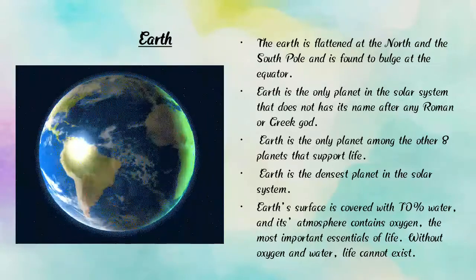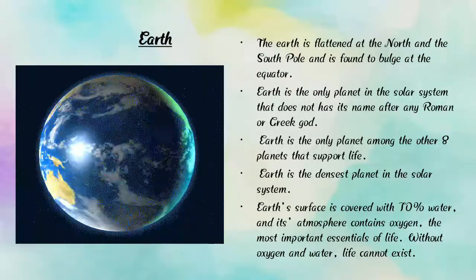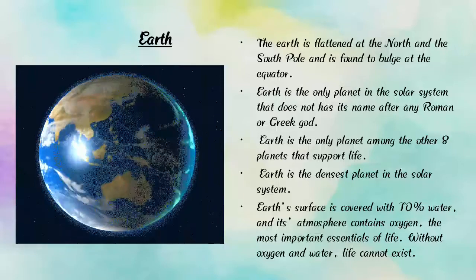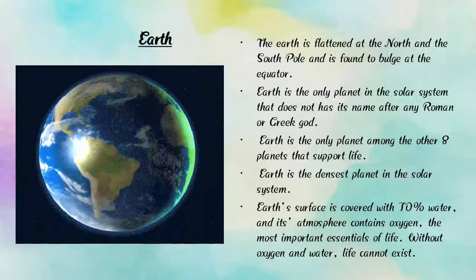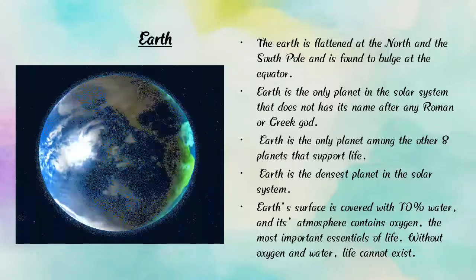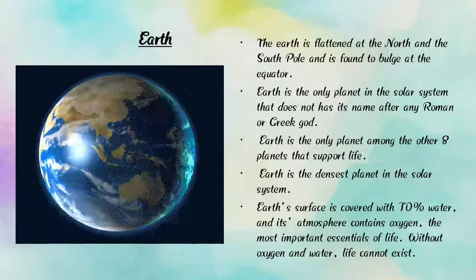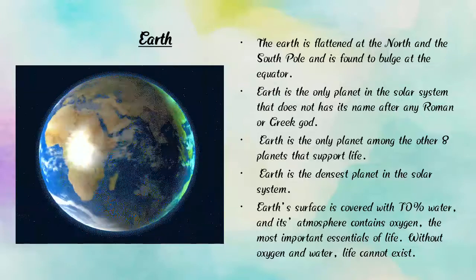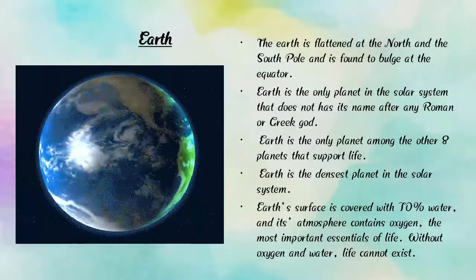Earth is the only planet among the other 8 planets that supports life, and Earth is the densest planet in the solar system.